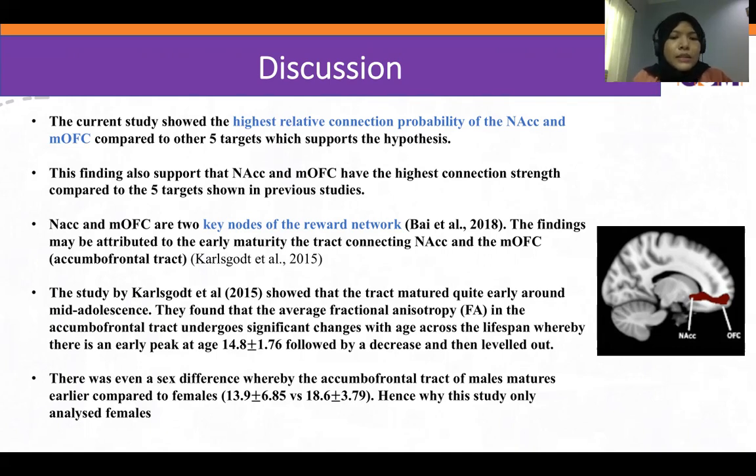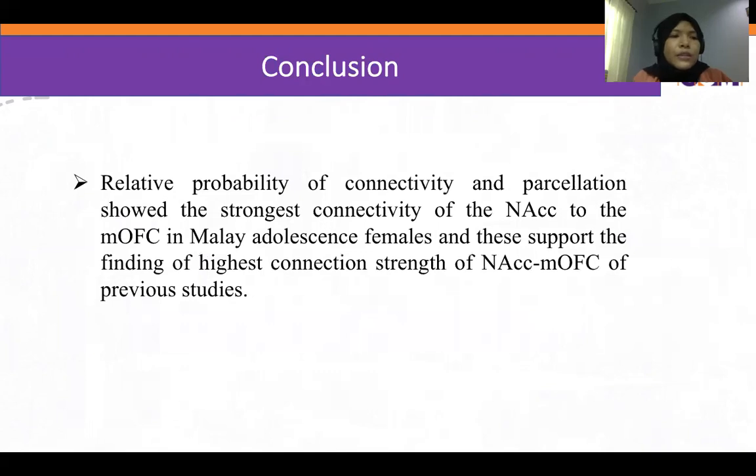So basically, the conclusion is that the relative probability of connectivity and parcellation showed the strongest connectivity of NACC to the MOFC in Malay adolescents, who are females, and this supports the finding of highest connection strength of NACC and MOFC of previous studies.